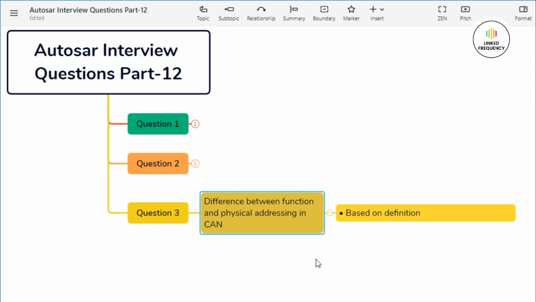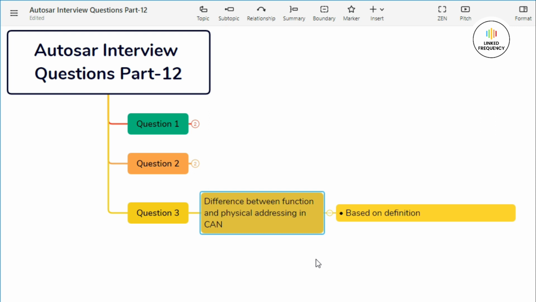Let's move on to functional addressing. Functional addressing in CAN involves identifying the nodes based on the functions or services they provide within the network rather than their specific physical identifiers. Instead of targeting nodes by their unique IDs, functional addressing allows communication based on predefined message identifiers or service requests. Let us consider an example. Instead of sending a message directly to node ID 5, that is physical addressing, a node can send a request for a specific service, for example, read sensor data to any node capable of providing that service.